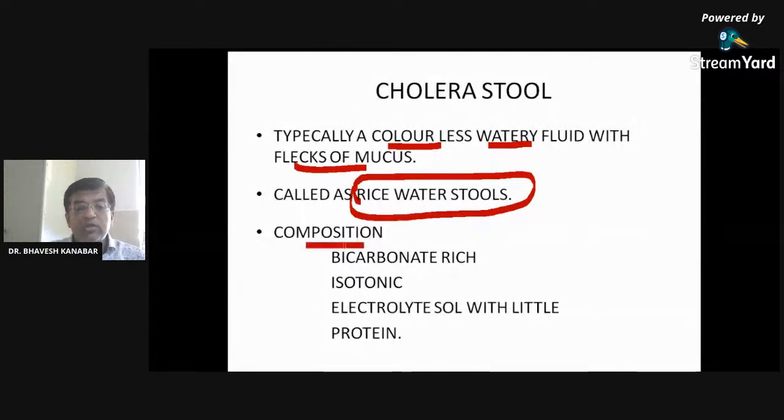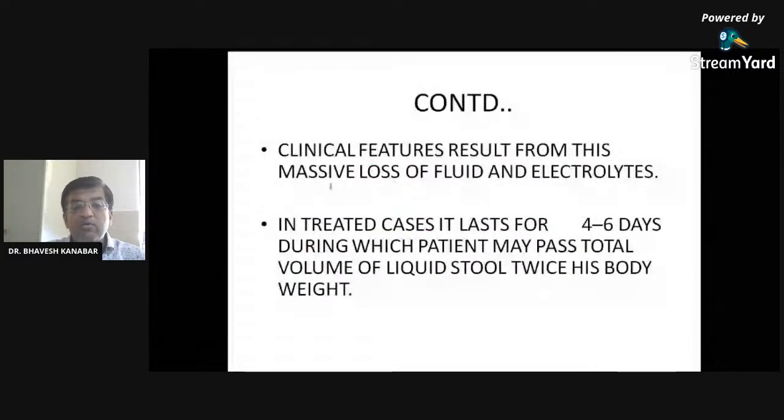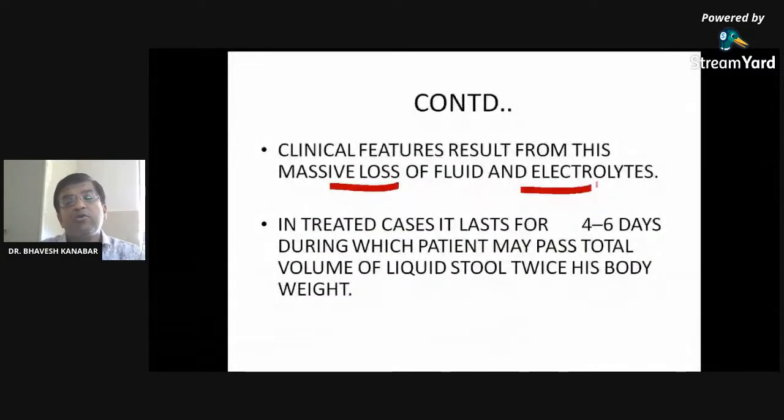The composition of this stool is bicarbonate rich. It is isotonic, and electrolytes are also present in less amount, along with protein. Remember, mainly rice water type of diarrhea. Clinical features result from the massive loss of fluid and electrolytes. In cholera there is massive loss of fluid, so there will be dehydration. Dehydration leads to hypovolemia, hypovolemic shock, circulatory failure, and death. Along with the dehydration, there is loss of electrolytes, loss of sodium, loss of potassium.